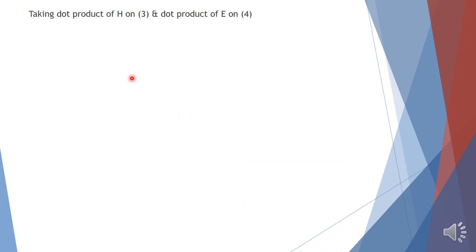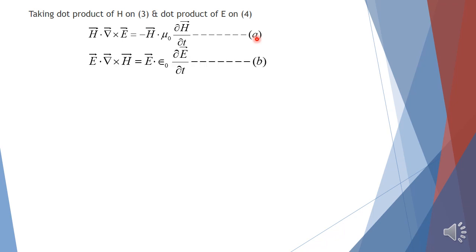Taking the dot product of H on equation 3 and the dot product of E on equation 4, we get for this one H · curl E = minus H · mu naught ∂H/∂t. Let us represent this equation as A. And for this one E · curl H = E · epsilon naught ∂E/∂t, represented as equation B.